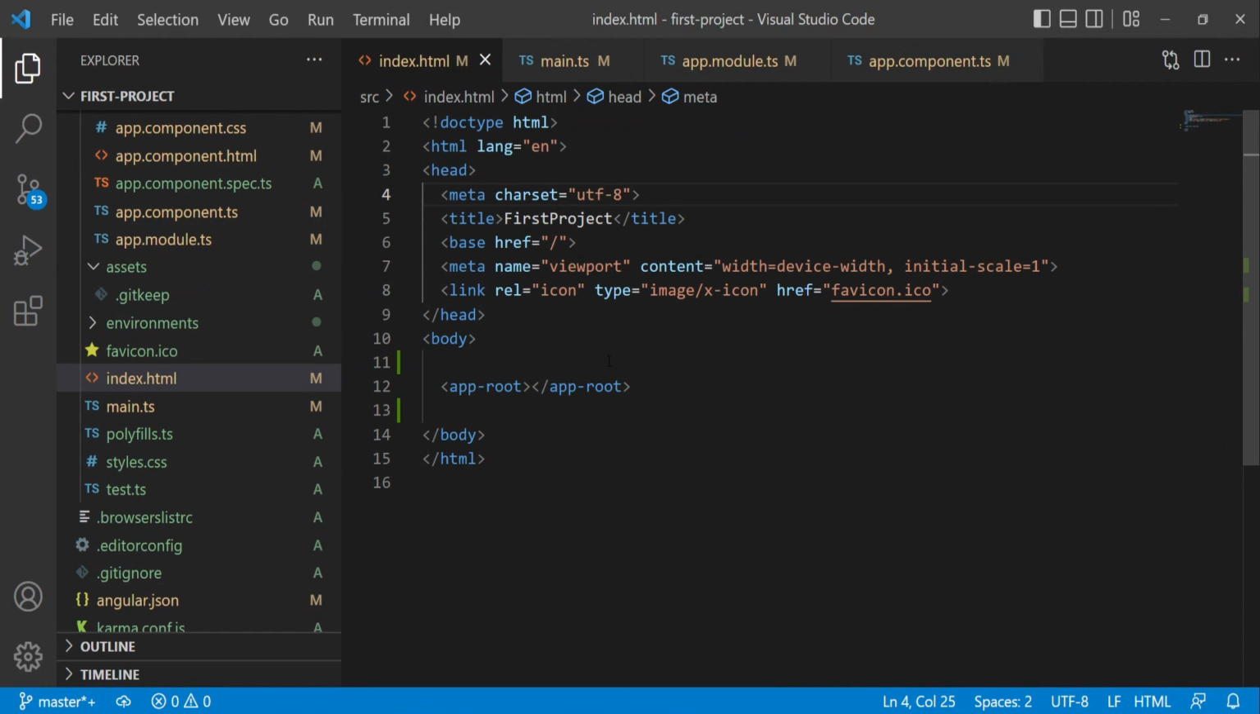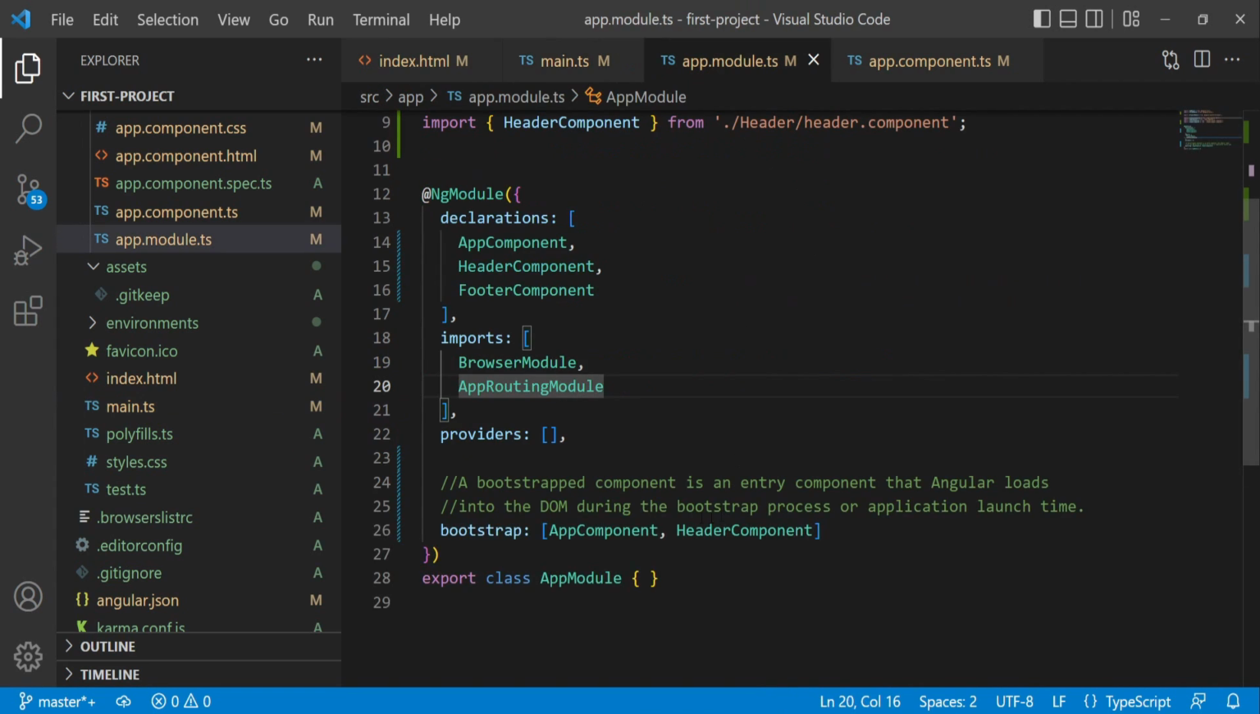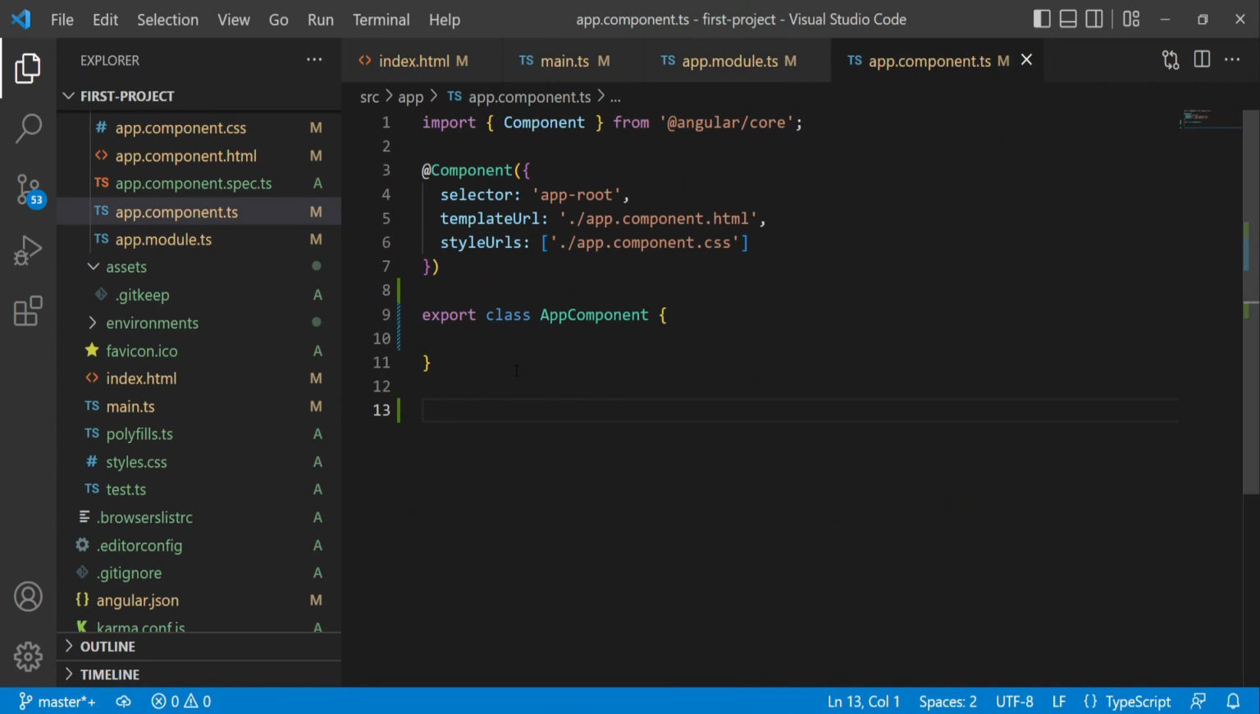So finally the summary is browser will first load index.html page. Then index.html will call main.ts file. Then main.ts will bootstrap app module and then app module will bootstrap app component. And in the browser you will see app component HTML file as the final output. So this is the whole story and that is the answer of this question.